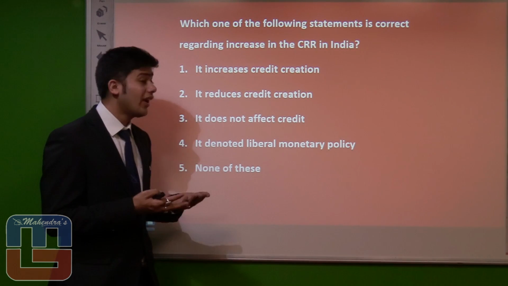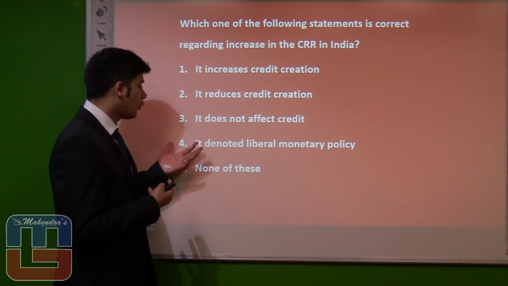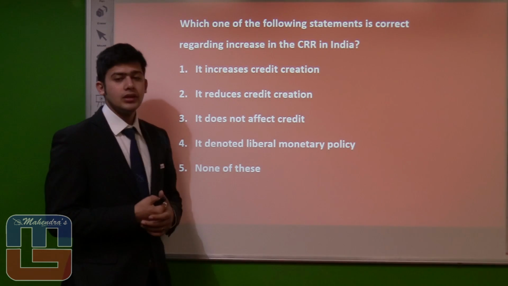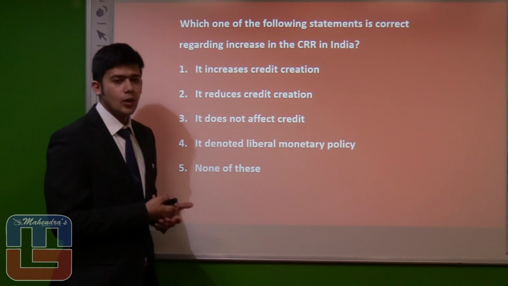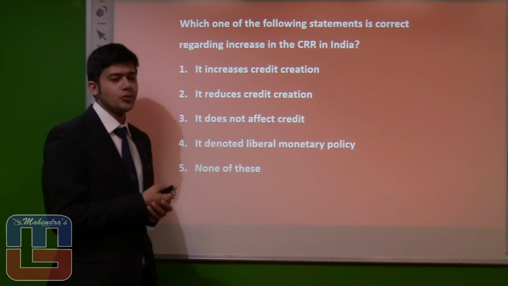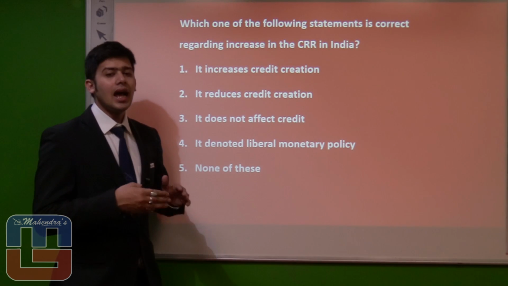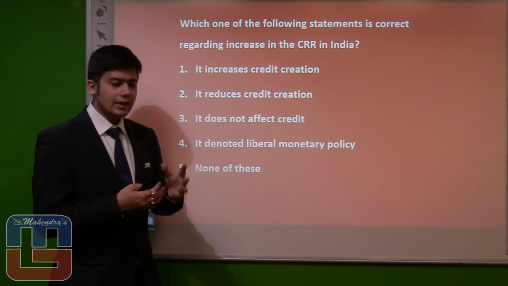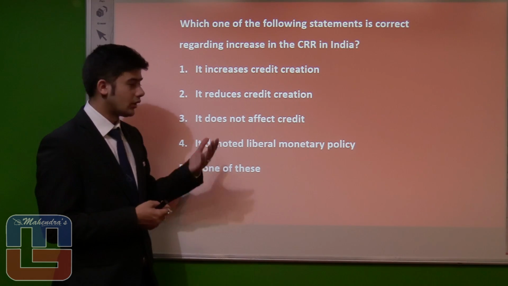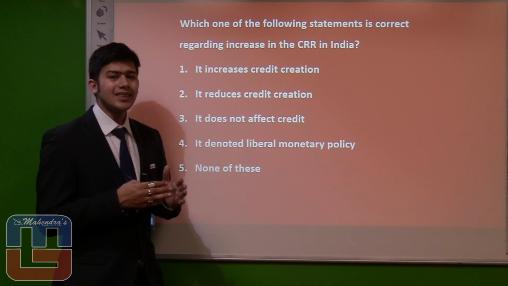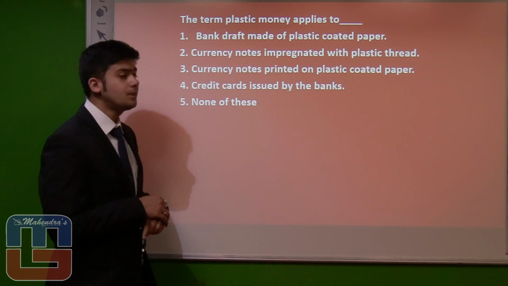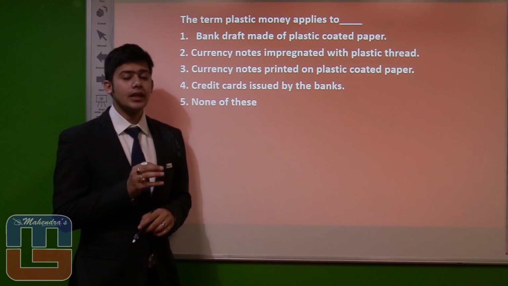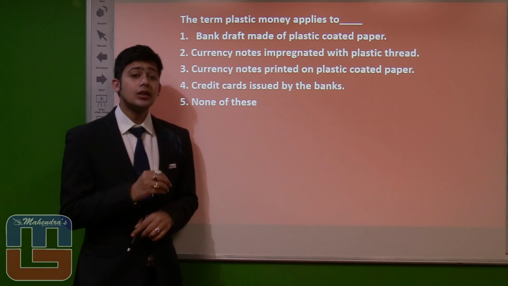And now the third, it does not affect. Well, it affects in the positive way or the negative way. And fourth, it denotes liberal monetary policy. Well, it is not liberal. Liberal would be when the CRR would decrease. So the fourth option is negated. And fifth, well, it's a misnomer. So we would have option 2, that is it reduces credit creation, as less amount of deposit would be with the scheduled commercial bank, because they have to provide that extra amount to the RBI itself. So the answer would be option 2, it reduces credit creation. And let's proceed to the next question. The term plastic money applies to. Now keep in mind, we are not asking about plastic currency, we are asking about the term plastic money.